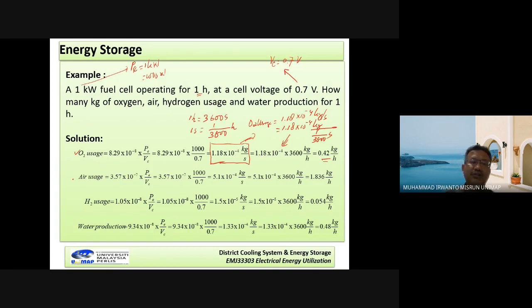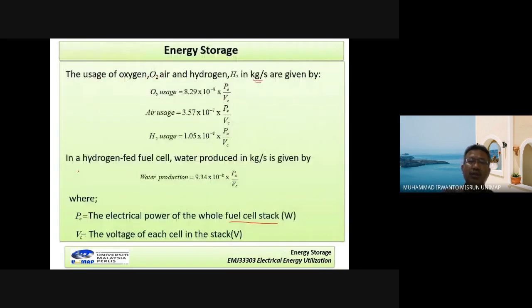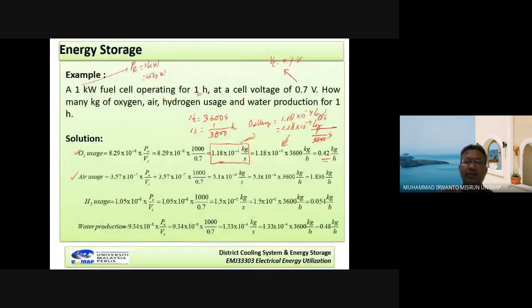And then for the air usage, we use this formula. The calculation is almost the same, the difference is only the value in front of PE over PC in this whole formula. The air value is 3.57 multiplied 10 power minus 7 here. We obtain for the air usage 1.836 kilogram per hour.